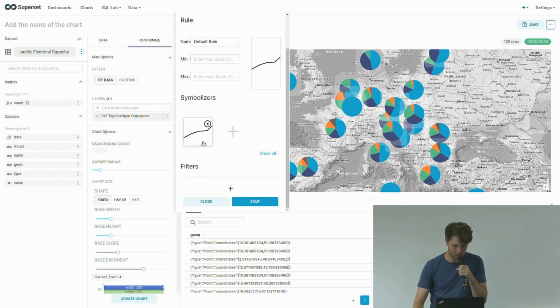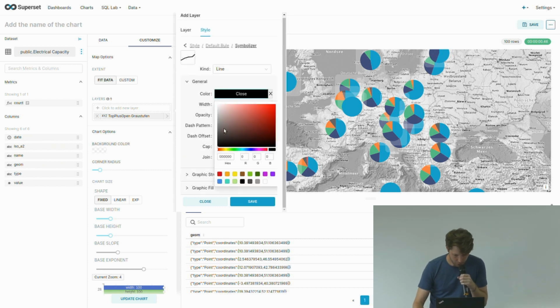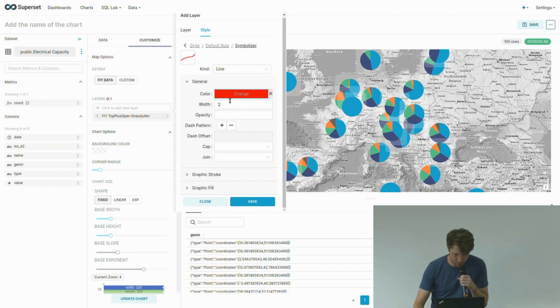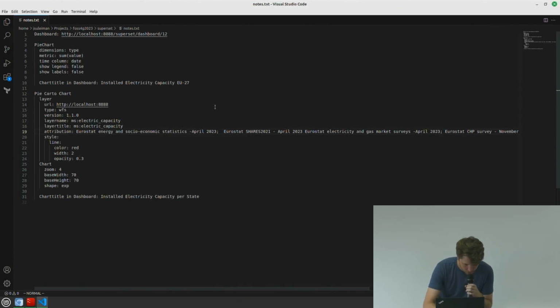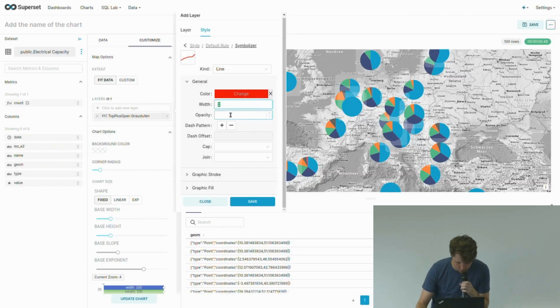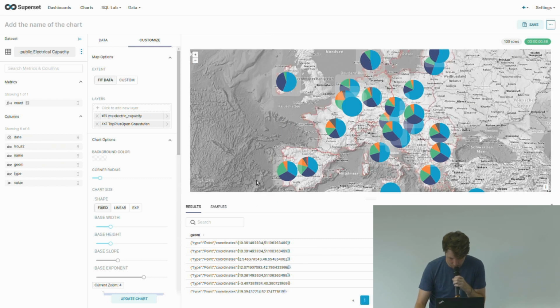So we just have the outline stroke, and we change it to some red color, and I think a smaller width. Just give me one second. Width of 2, opacity of 0.3, and we save it. And now you can see we have the red outlines here of the different countries. So here you can add as many base layers as you like, just to give more context to your visualization.